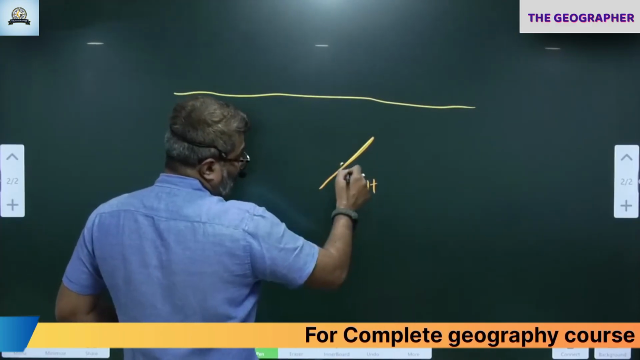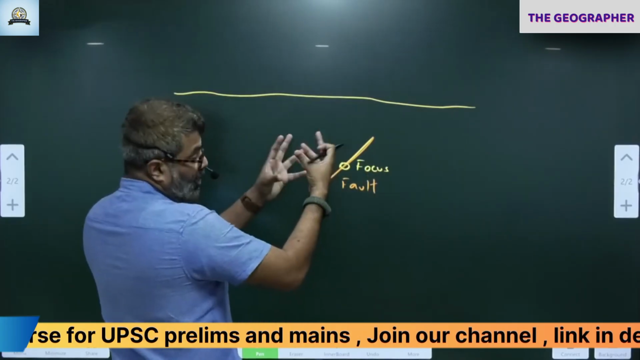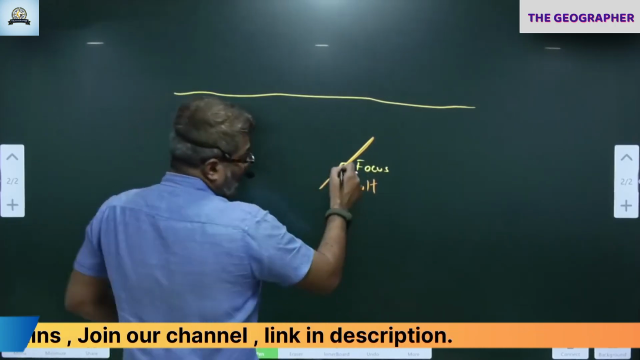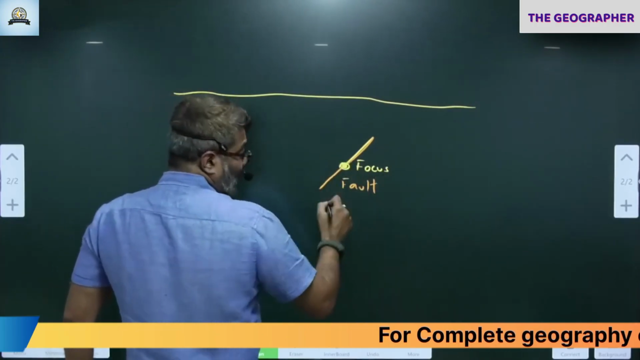This place where the earthquake occurs is called the focus. Focus is the point of origin of an earthquake. This is where the earthquake occurs. So when the earthquake occurs, a large amount of energy is released.